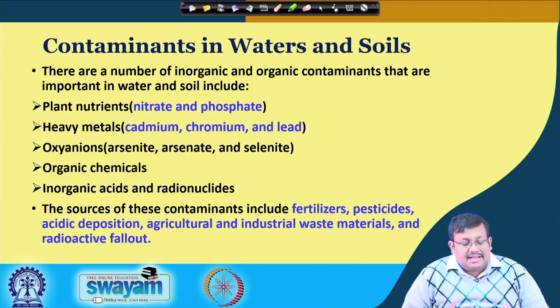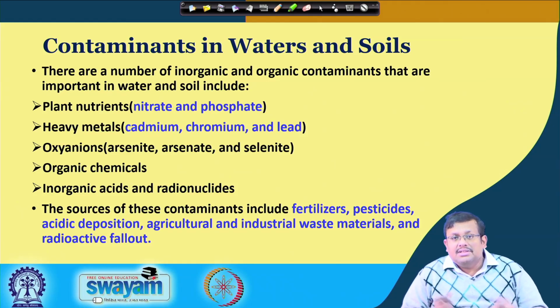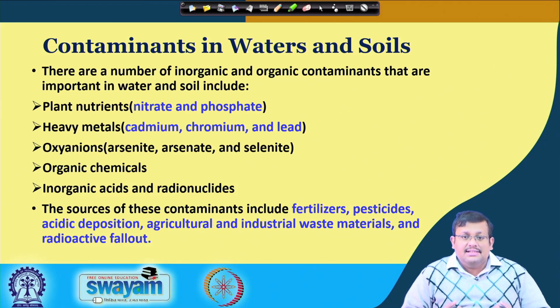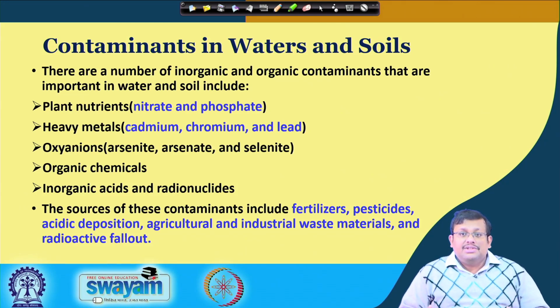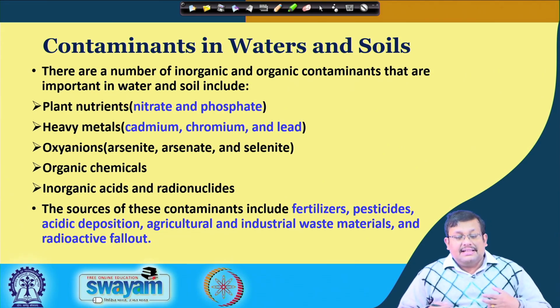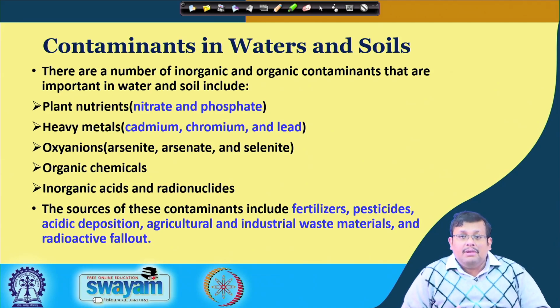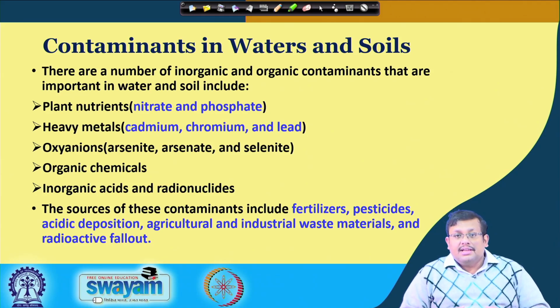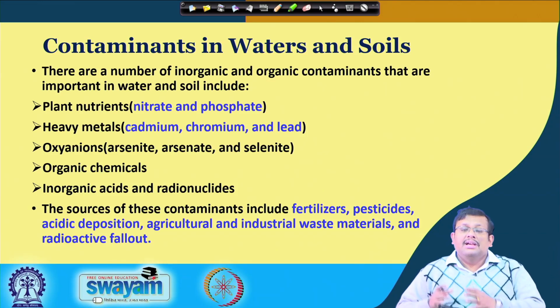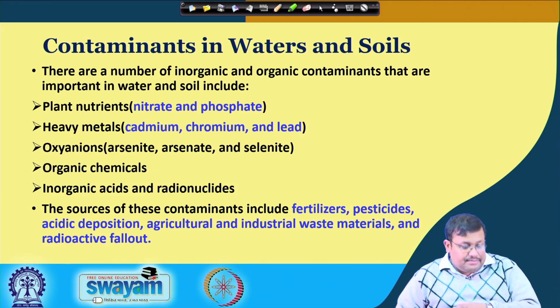Also heavy metals like cadmium, chromium and lead, because they can cause different types of health hazards when they are mixed with the soil and water. Different types of oxyanions like arsenite, arsenate and selenite. Arsenic is a major problem in the Indian subcontinent, where groundwater contamination by arsenic is creating a hazardous condition both in West Bengal state of India as well as in the Bangladesh region.